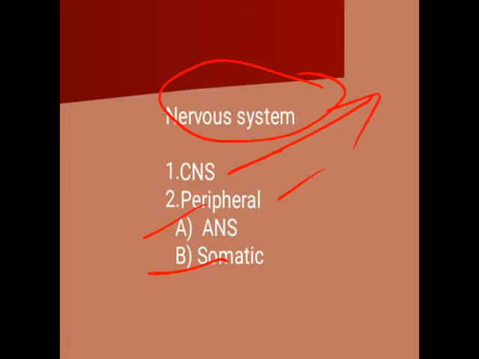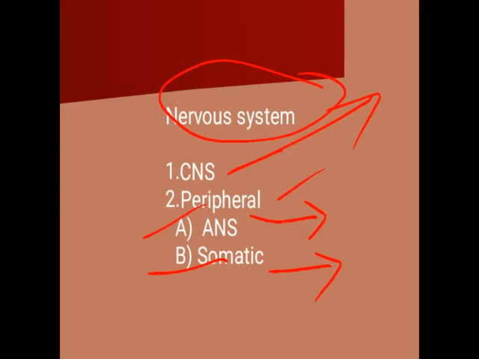The name autonomous or autonomic indicates the involuntary nervous system. And somatic indicates the voluntary nervous system, the voluntary movements in our body. They are due to the somatic nervous system. And the involuntary movements other than CNS come under the ANS.